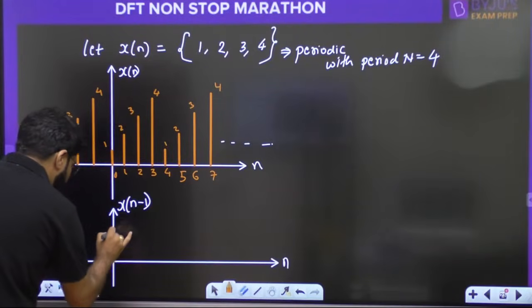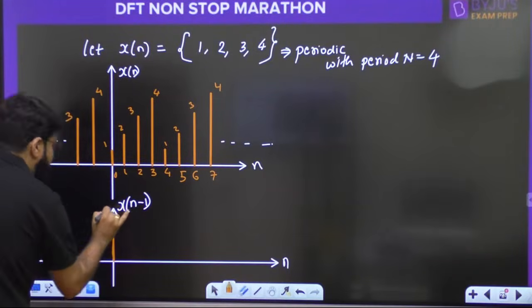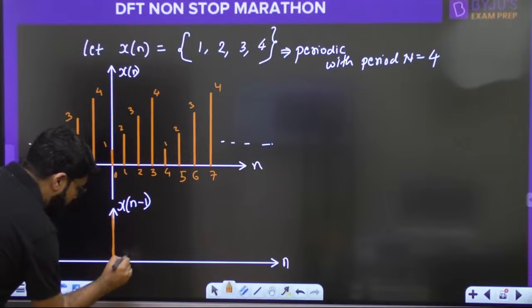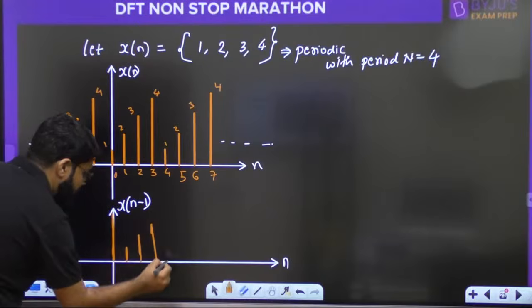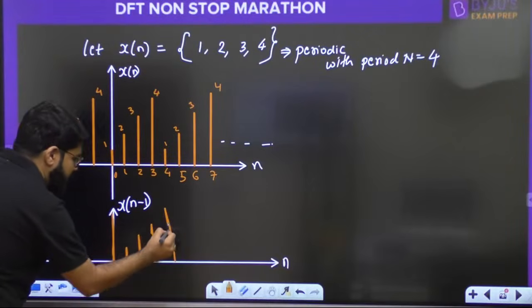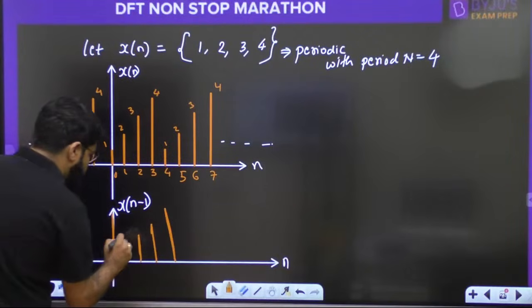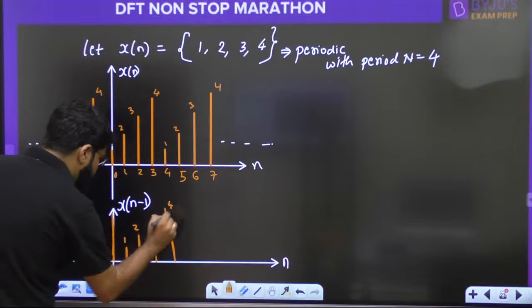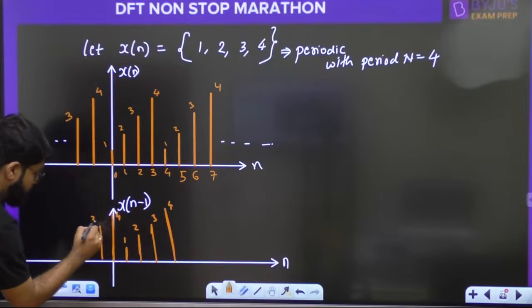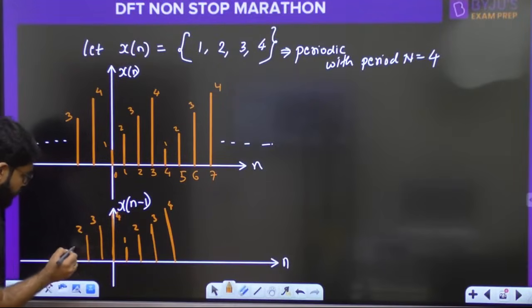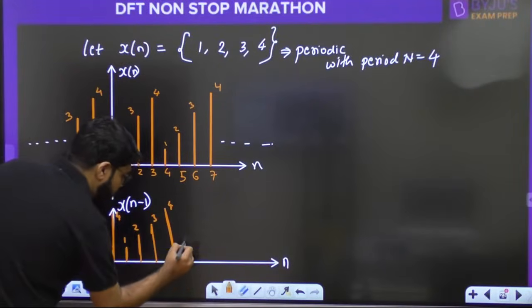The sample 4 will come here. Then what will come? Then 1, then 2, then 3, right? And then again 4. Right shifted by 1. Okay, so this is 1, 2, 3, 4. Left of this will be 3. This is again 4, then 3, and then 2. And here again 1.